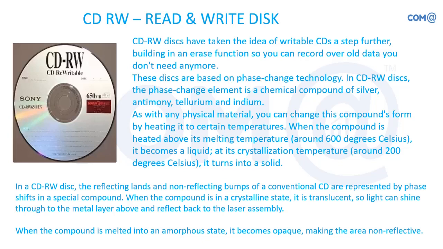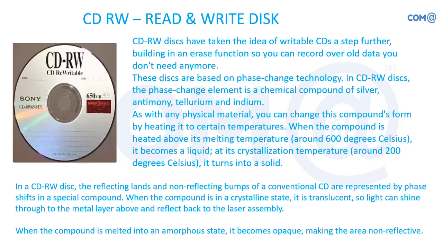It will be about 600 degrees Celsius, and the crystallization temperature is 200 degrees Celsius, melting the surface and forming the data. If it is audio, it will be for an audio CD, or if data, it will be used for a data CD.